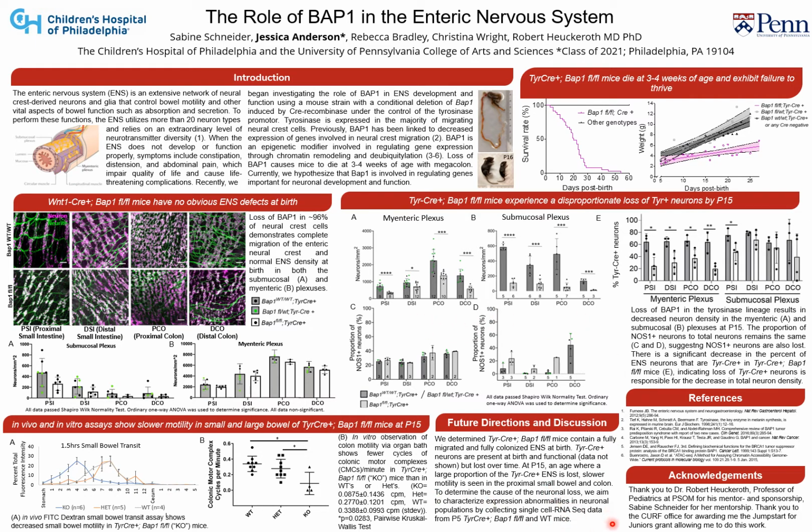So the next thing that we would like to determine in our work is why these neurons are lost, and to do so, we aim to characterize expression abnormalities in neuronal populations by collecting single-cell RNA-seq data from P5 TCR-positive BAP1 flox mice.